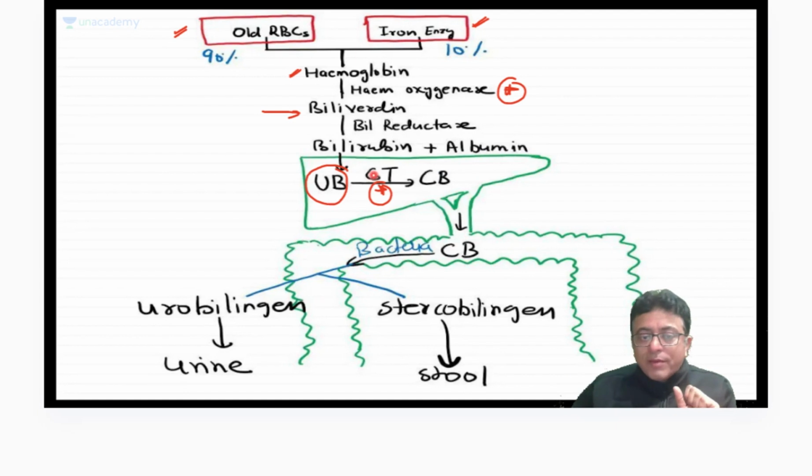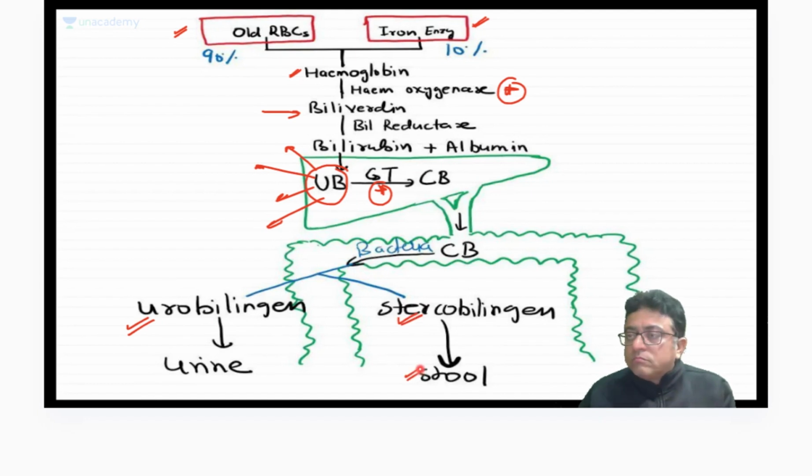So if there is any problem in conjugation, conjugated bilirubin is not formed, so unconjugated will spill into the blood: unconjugated hyperbilirubinemia. Once it converts into conjugated bilirubin, it enters the gut via the bile duct. Gut bacteria convert conjugated bilirubin into urobilinogen, which is excreted via urine, and stercobilinogen, which is excreted via stool.